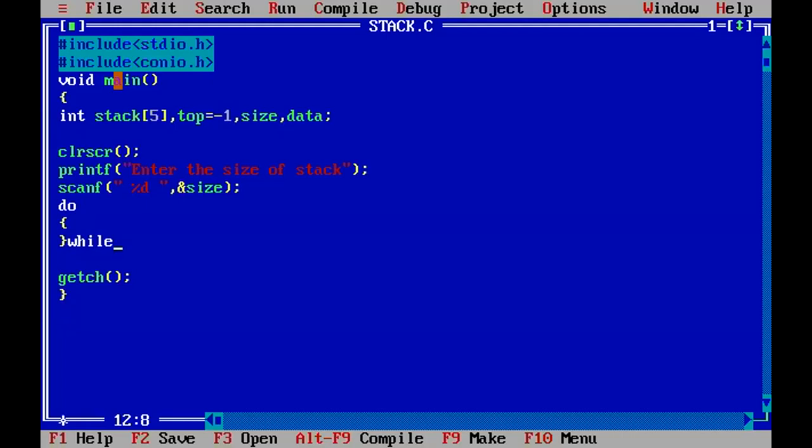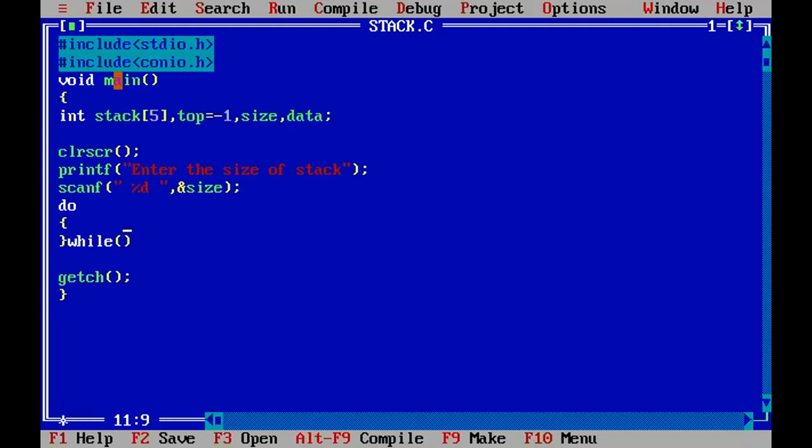What should we do here? What to write? We need to write something here.